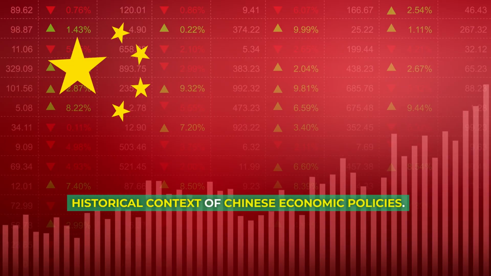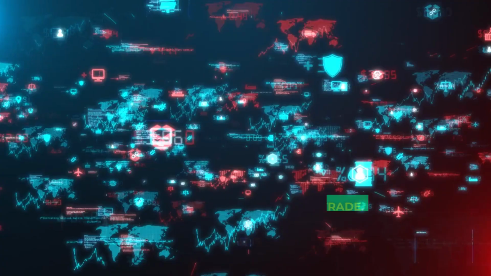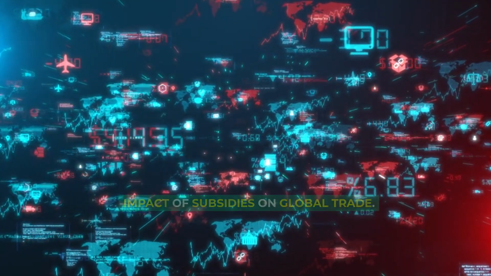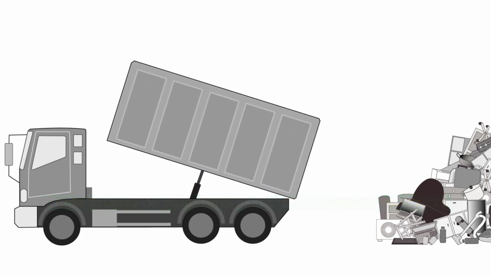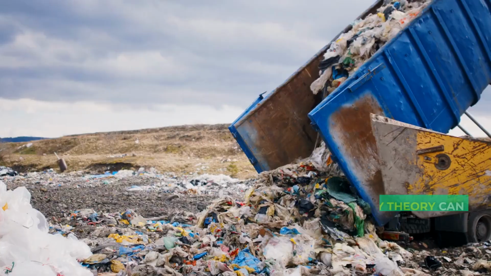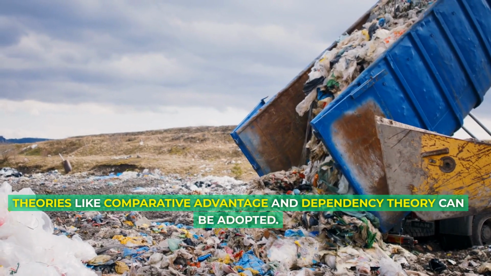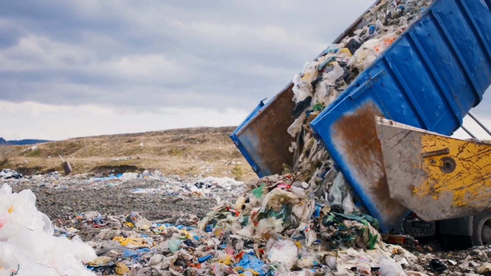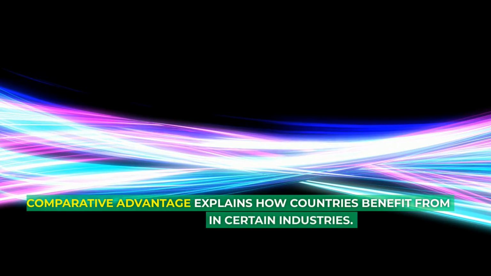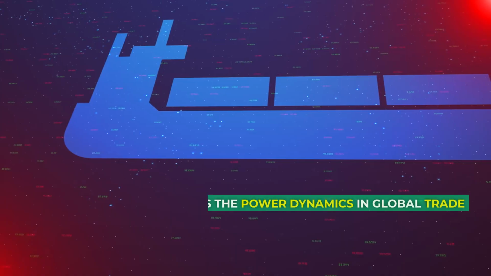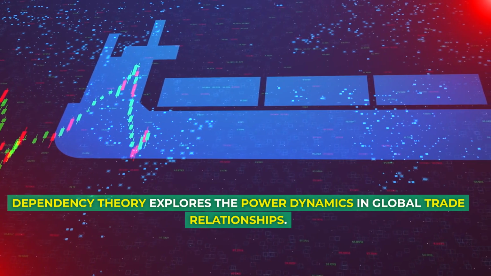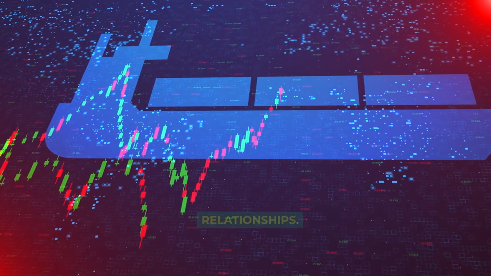Subtopics for research. Historical context of Chinese economic policies. Impact of subsidies on global trade. Case studies of industries affected by dumping practices. Theories and models. Theories like comparative advantage and dependency theory can be adopted. Comparative advantage explains how countries benefit from specializing in certain industries. Dependency theory explores the power dynamics in global trade relationships.